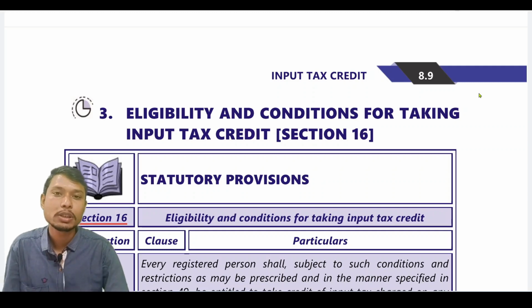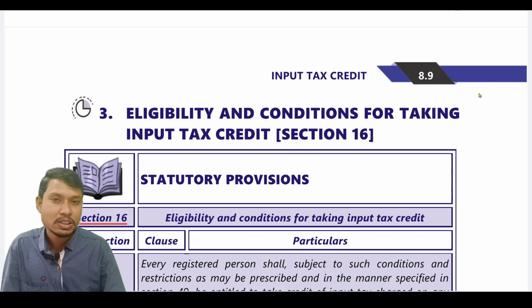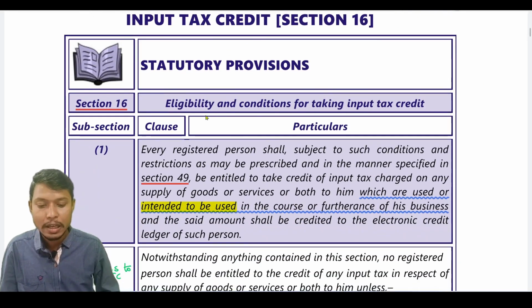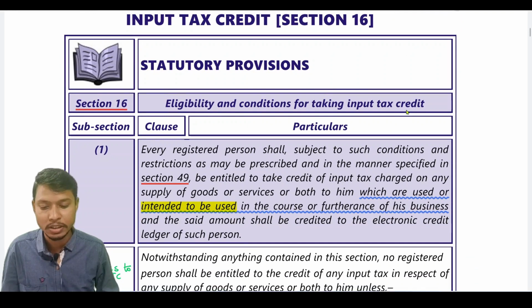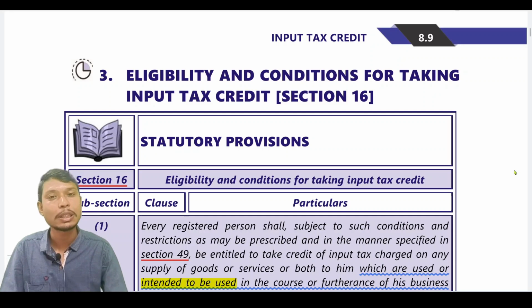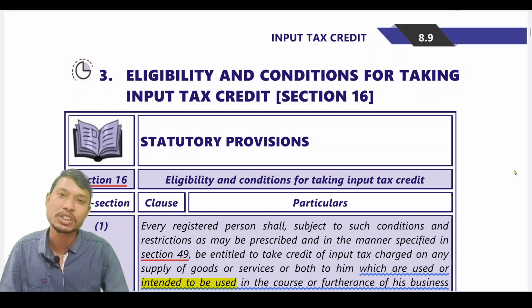So today's topic is Rule 37. Before discussing Rule 37 of CGST Rules 2017, let's discuss a few provisions of Section 16. What does Section 16 deal with? Section 16 of the CGST Act deals with eligibility and conditions for taking input tax credit. As per Section 16 subsection 2, there are a few conditions which the recipient has to comply with in order to claim input tax credit. Once the recipient of supply has fulfilled the conditions provided under Section 16 subsection 2, then he is eligible to take input tax credit.